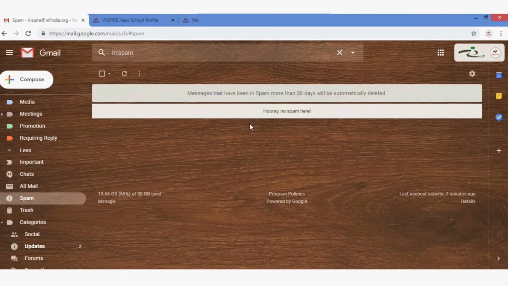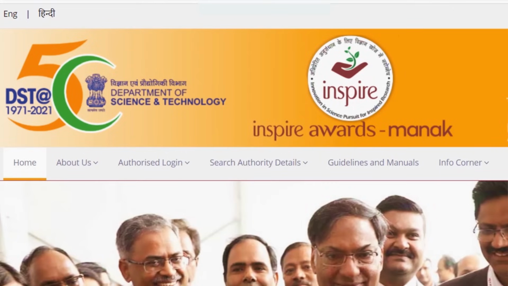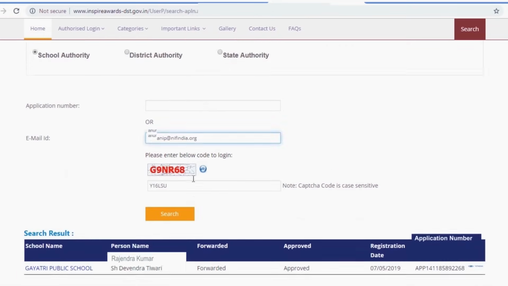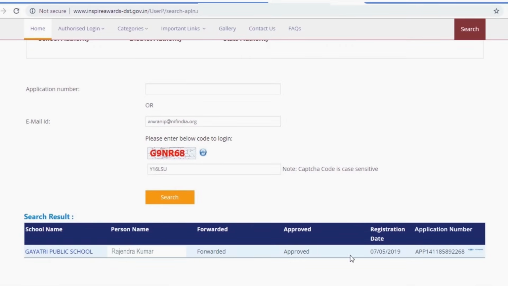For checking whether the nomination is approved by the District Authority or not, open the home page, click on Search Authority Details and then Application Form. Enter your details and click on the tab. You will get the result whether your application is approved or pending for approval.